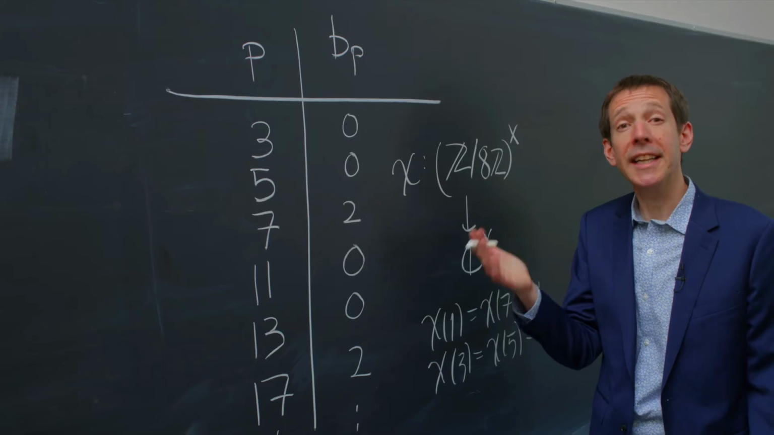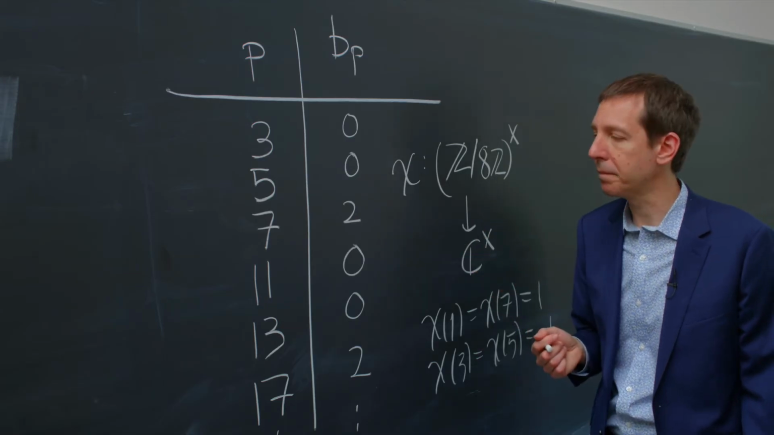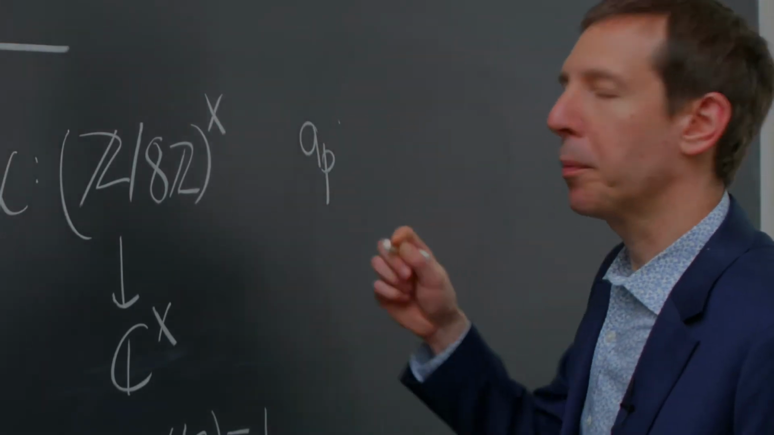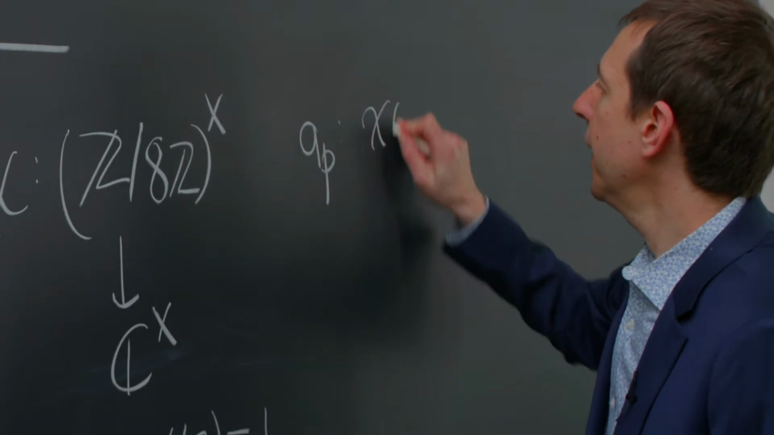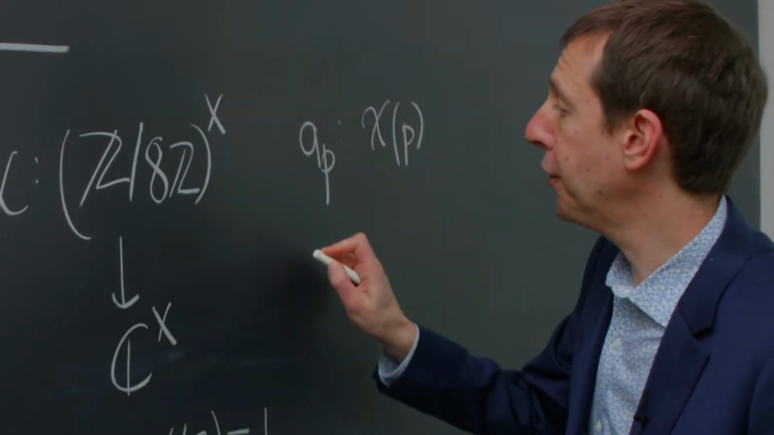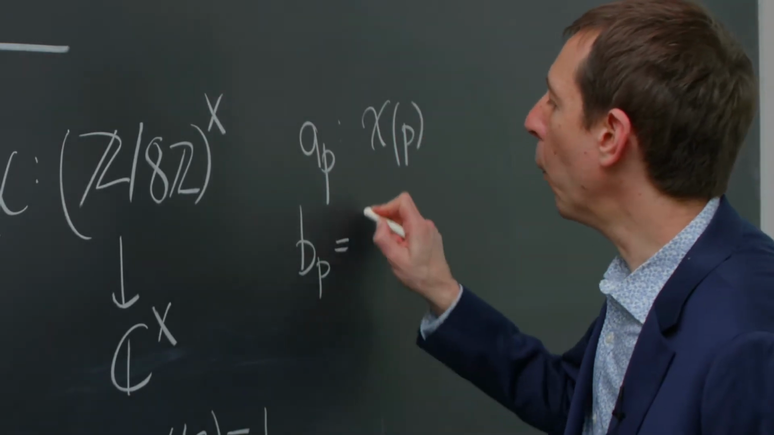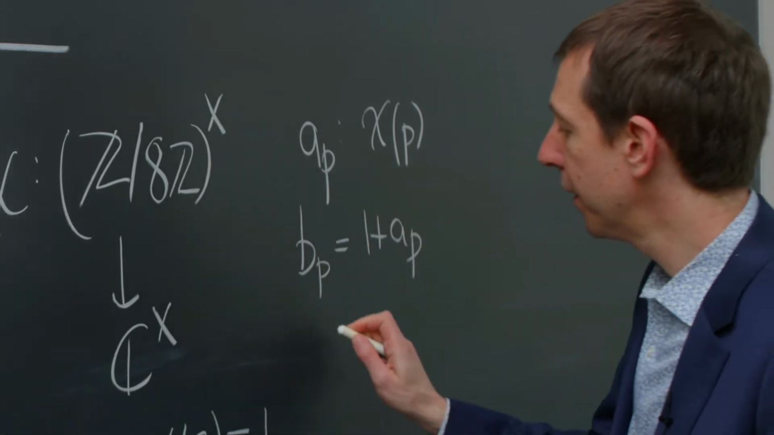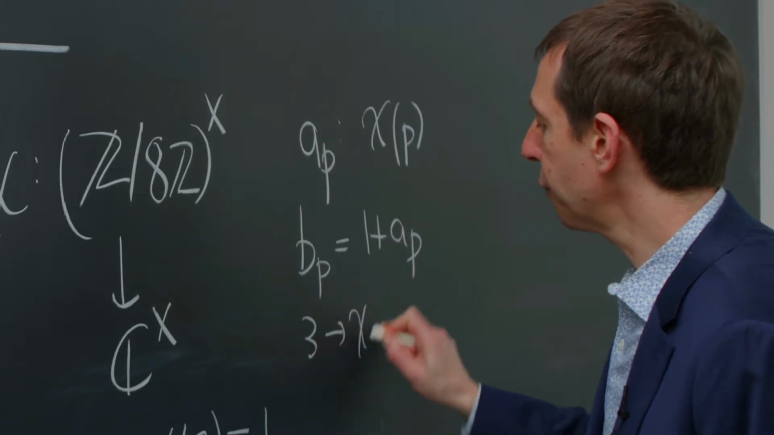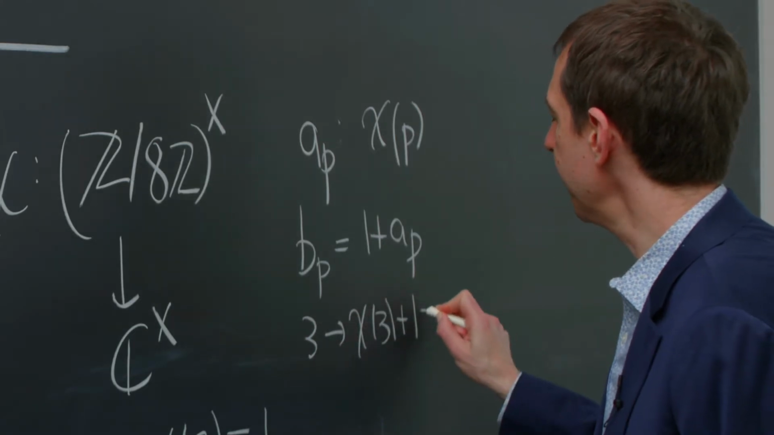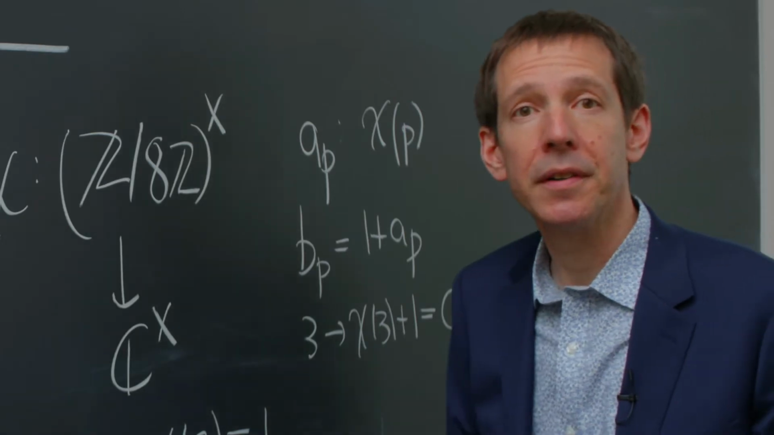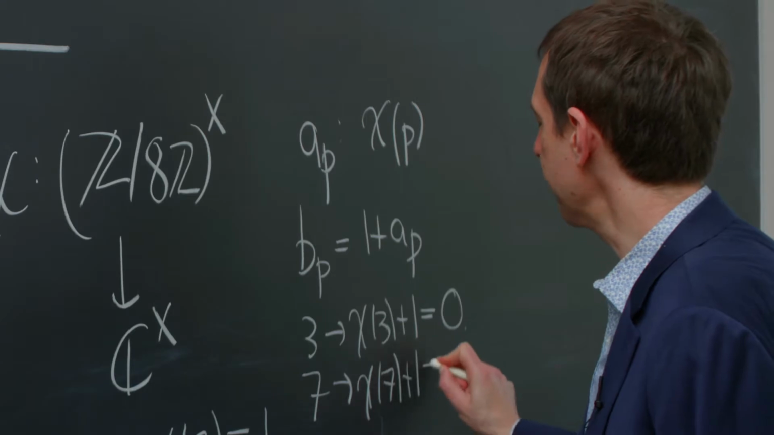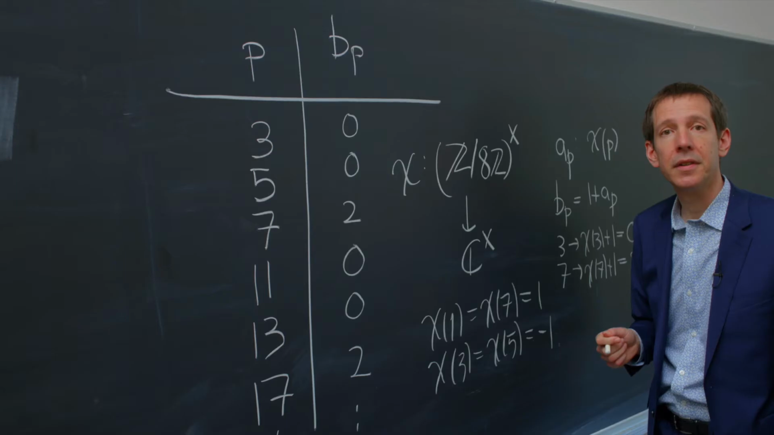Chi is a particularly easy example of an automorphic form. Let's consider the function a_p, which takes a prime p and outputs chi(p). And let's consider the function b_p to be 1 plus a_p. For example, 3 goes to chi(3) + 1, which is equal to 0. And 7 goes to chi(7) + 1, which is equal to 2.